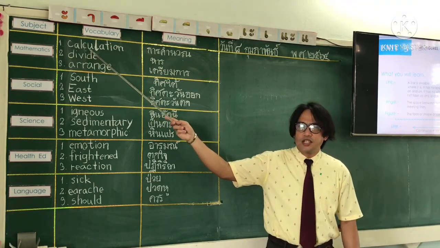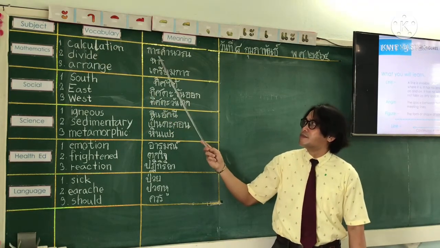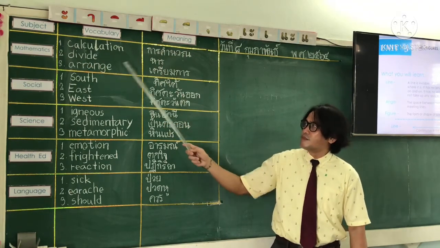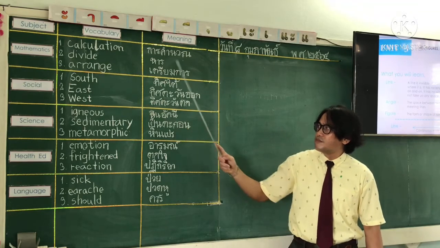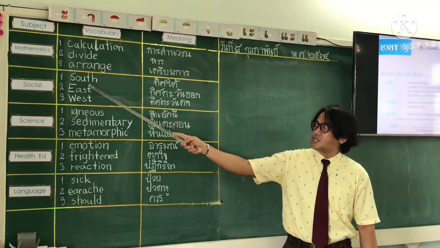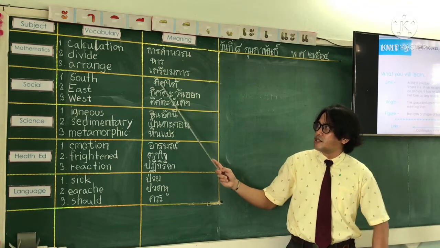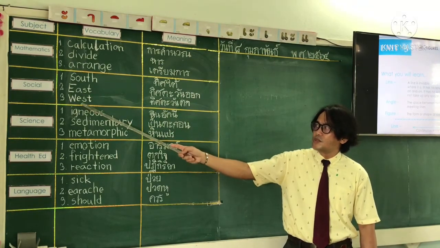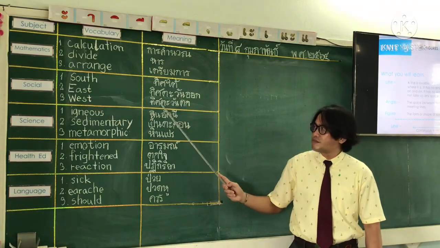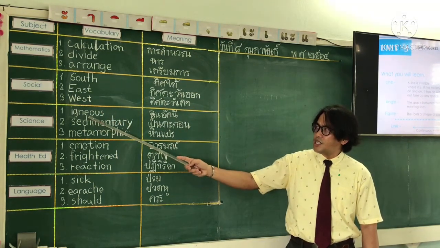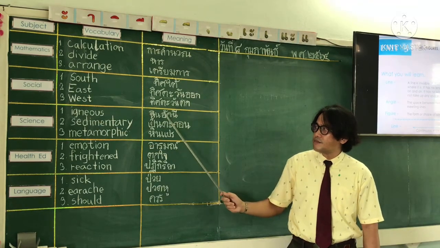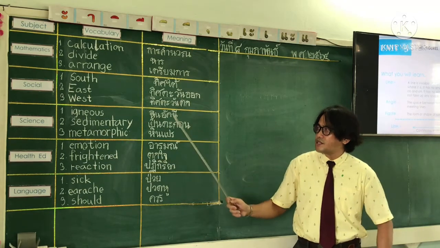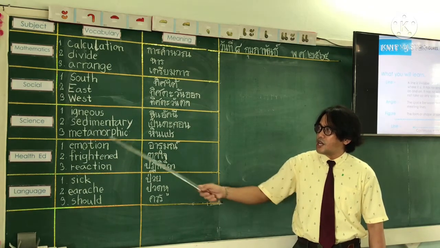Vocabulary. Calculation. Divide. Arrange. South. East. West. Igneous. Sedimentary. Metamorphic.